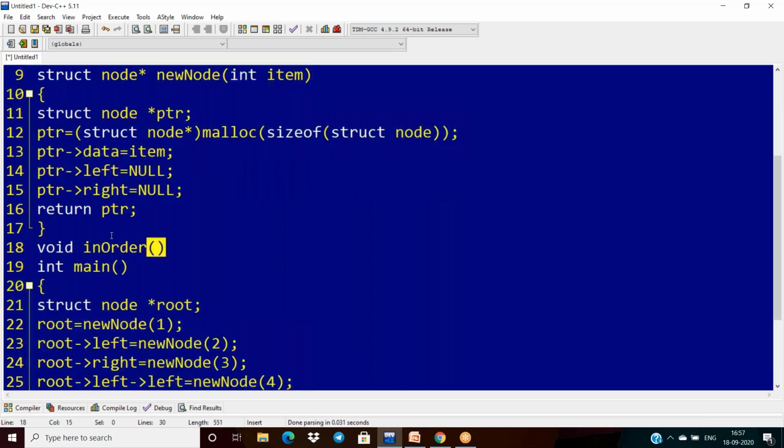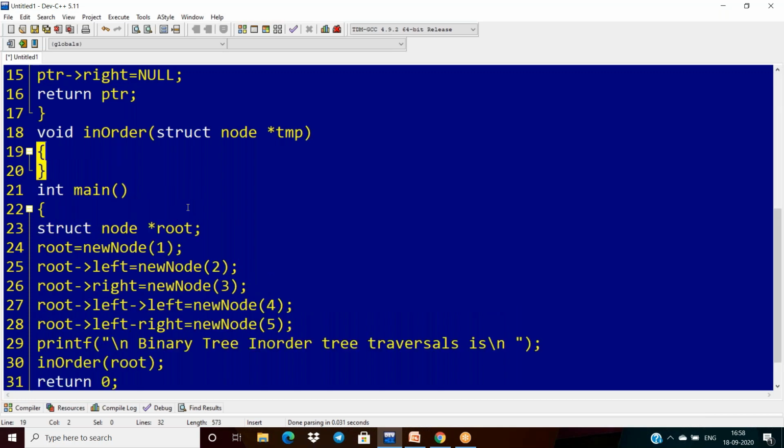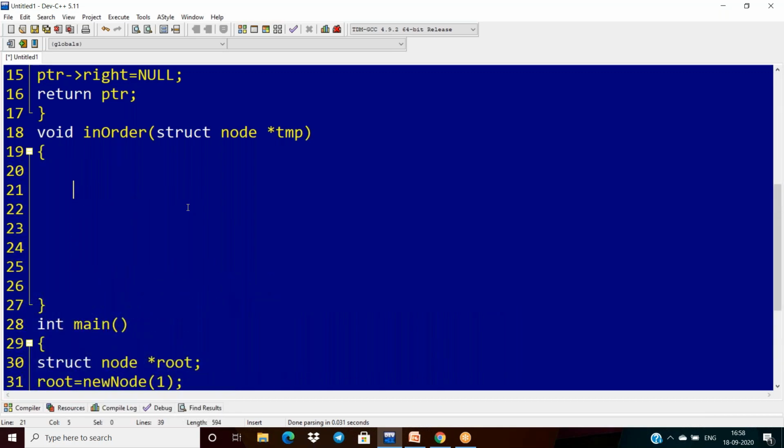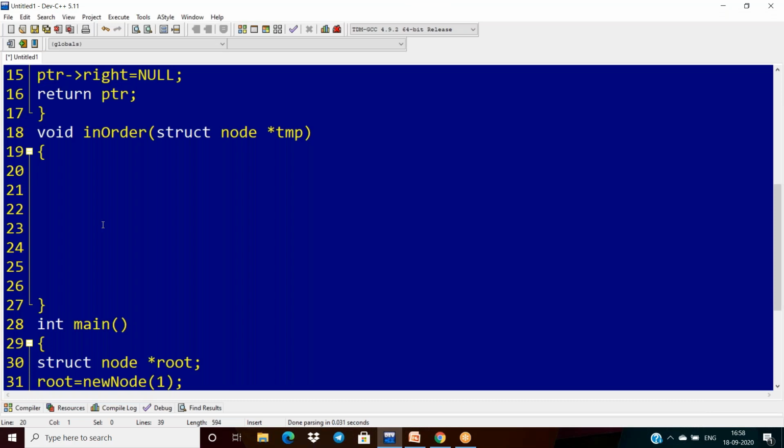So what is expected here? It expects one argument. What is the argument here? It's pointer type. So that is why I'm taking some structure node pointer, like a temp I'm taking. Okay. Now what we have to do in order means what? In order means first left. So that is why, if left means what?